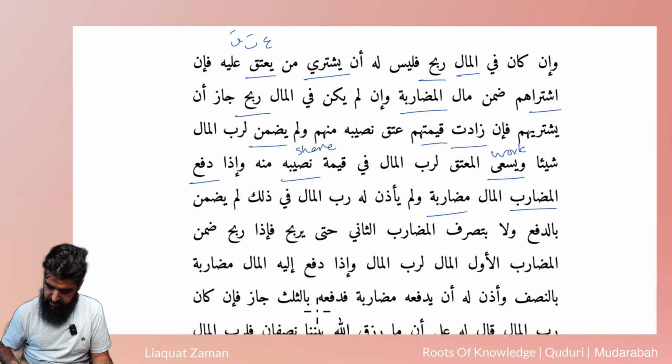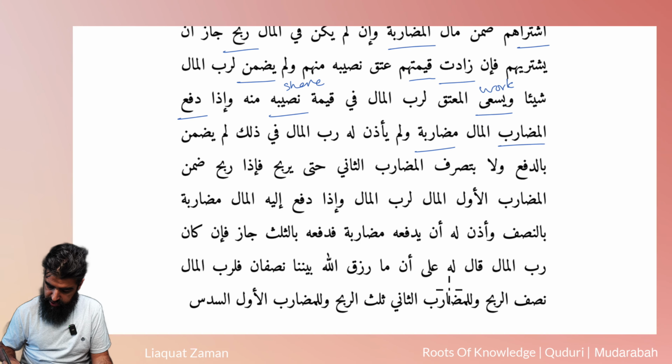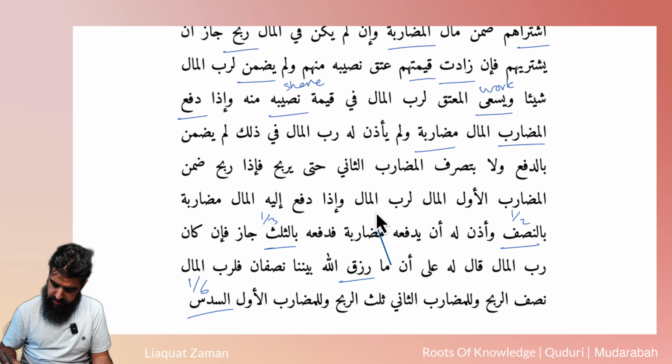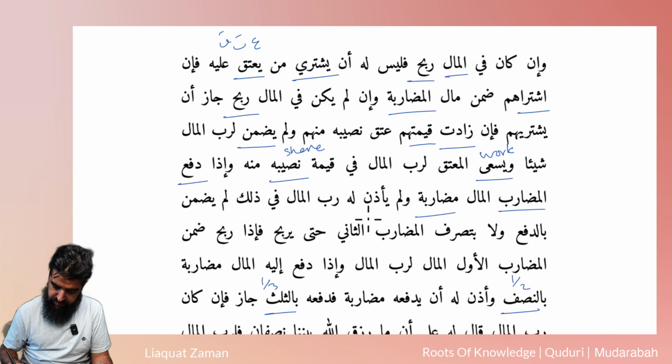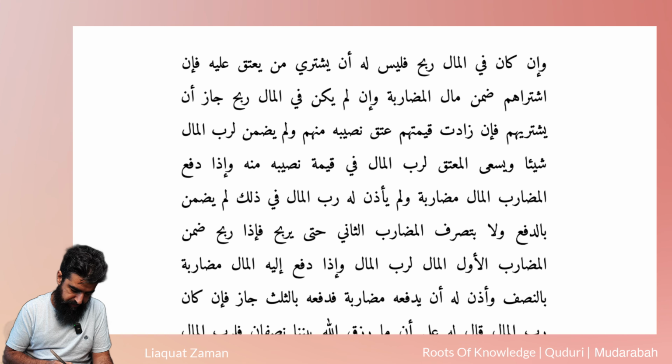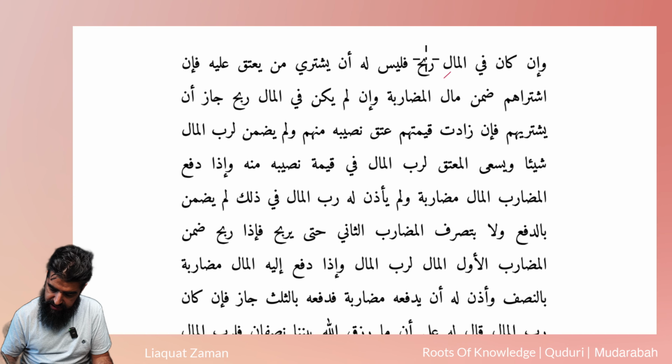A lot of these words are repeating themselves, so I don't want to spend too much time in repetition. Thuluth is a third, one third is called a thuluth. In Arabic, nisf is half. And then you have rizq, razaqa yarzuqu, meaning to sustain or to give sustenance. Rabb al-mal, we have done that. Alright, tarkeeb now. Let's check out tarkeeb. In kana fil mali ribhun, ribh is going to be the ism of kana.